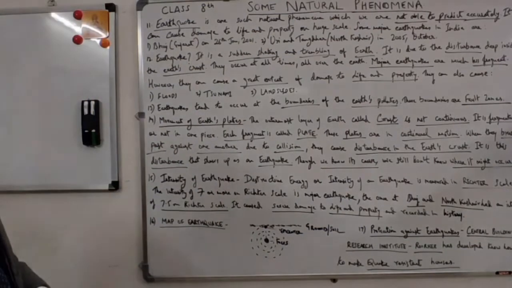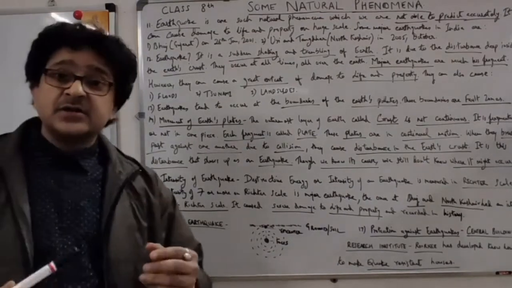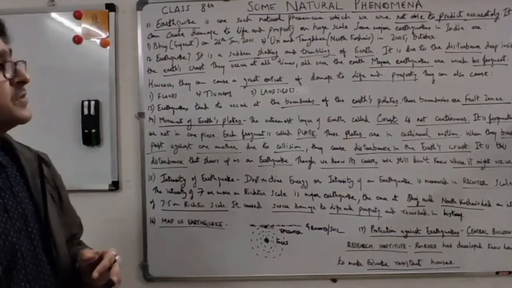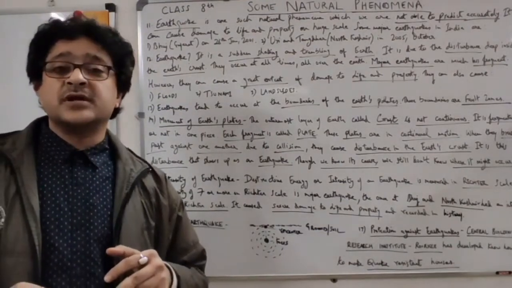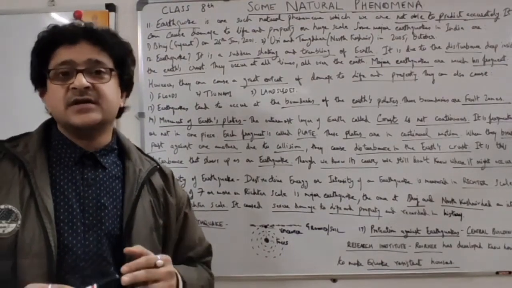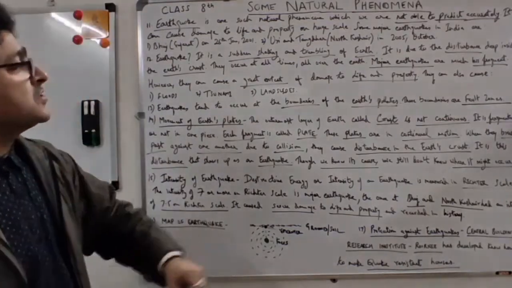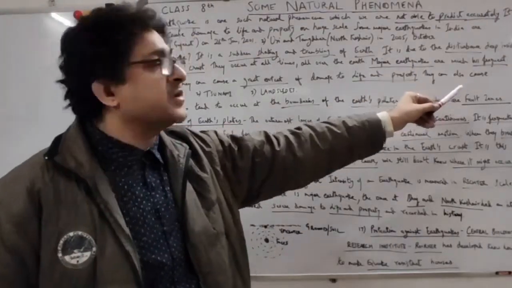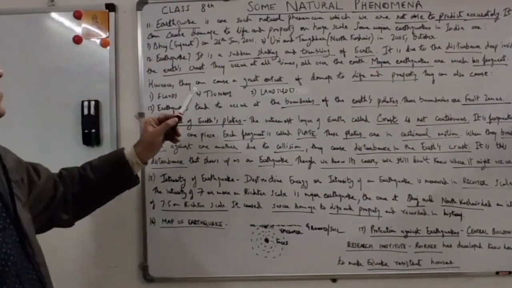So major earthquakes are much less frequent. Those are the earthquakes which we feel, right? Because the tremors give you such a big jolt. They are less frequent in number. However, they can cause a great extent of damage to life and property, right?